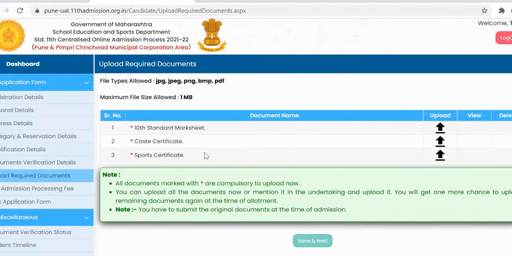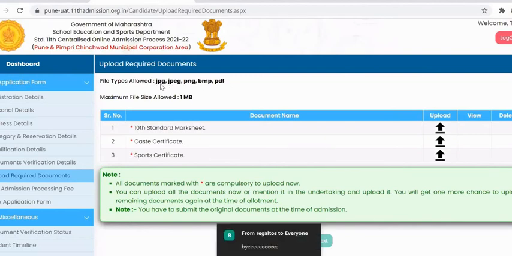If you are from a handicap category, ex-serviceman category, or orphan, all those lists of documents will appear here, and you need to upload documents for all the reservations you have put yes for.